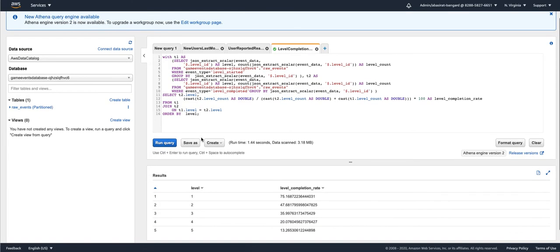Here we can see the completion rate for each level, and you can see that we got the response in 1.44 seconds, and the amount of data scanned by our query is 3.18 megabytes of data. And you can see we get the response very fast. That's pretty cool.